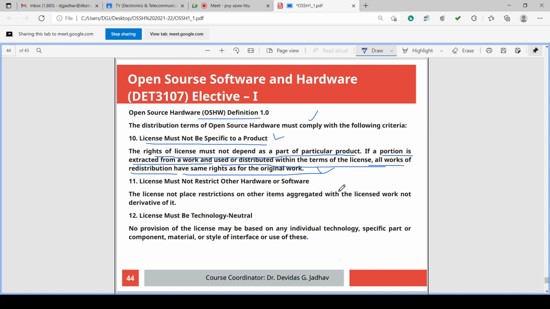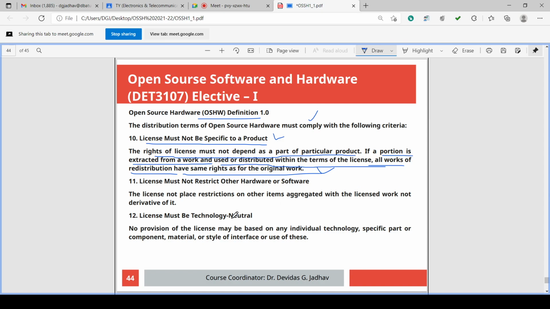Each hand will have a different program, design files. So if the welding hand is developed, derived and improved, then that hand alone can be distributed, and it will have the same license. So the license must not be specific to the product.